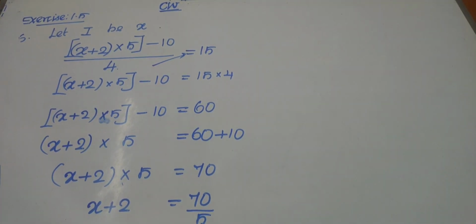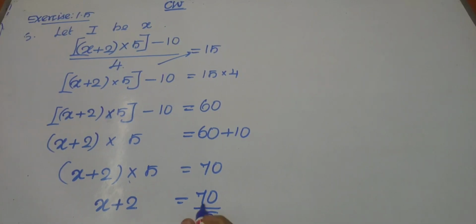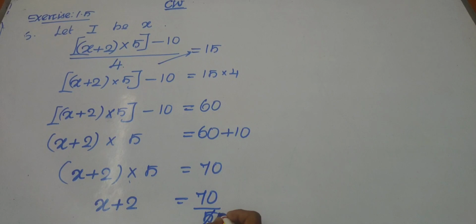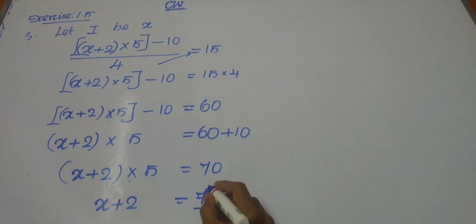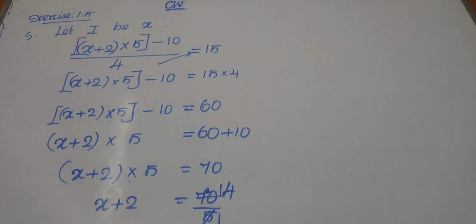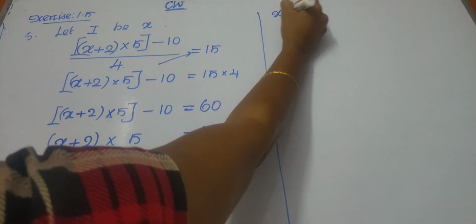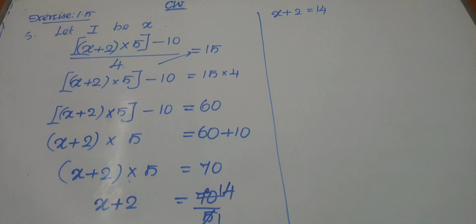Children, now let us divide. Here we have 5, so we can cut this by the 5 table. 1 5 is 5, and 1 5 is 5, remaining 2. So now we have 20. 4 5s are 20. Children, now we got x plus 2 equal to 14. So we can write x plus 2 equal to 14.